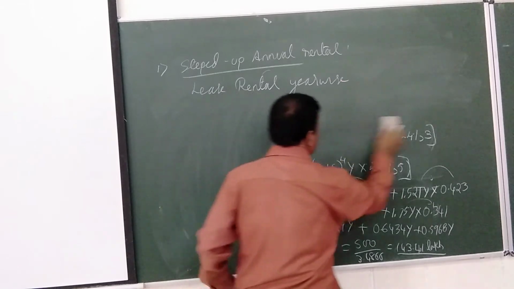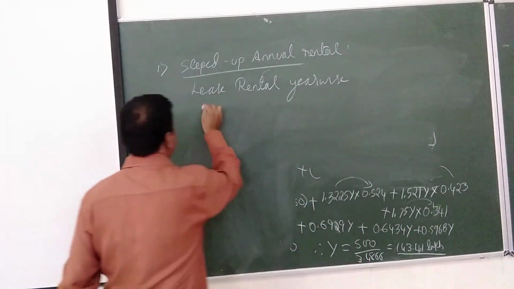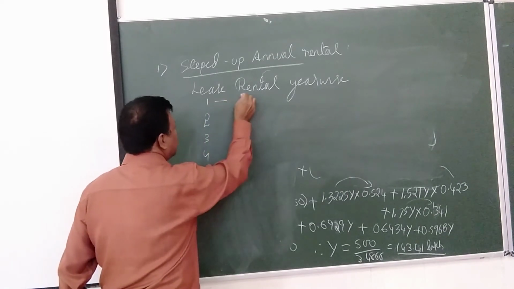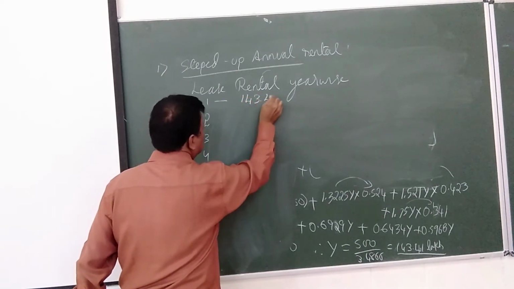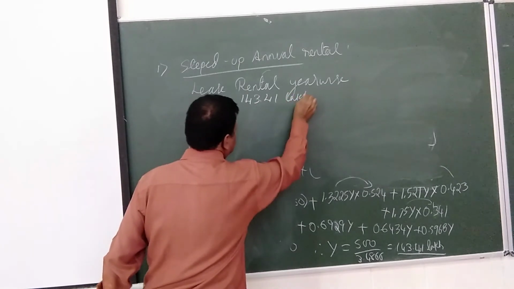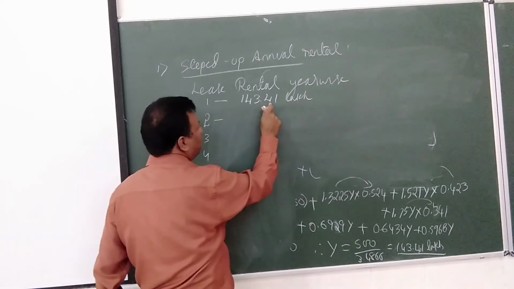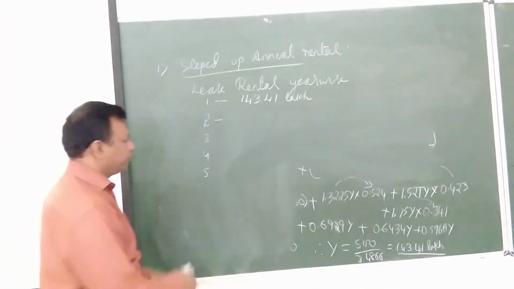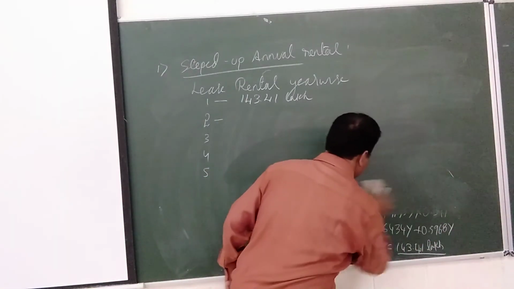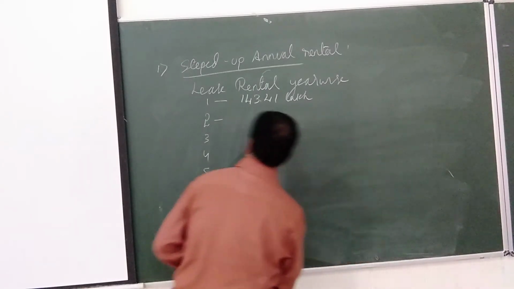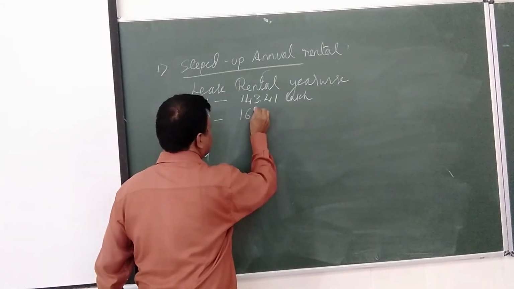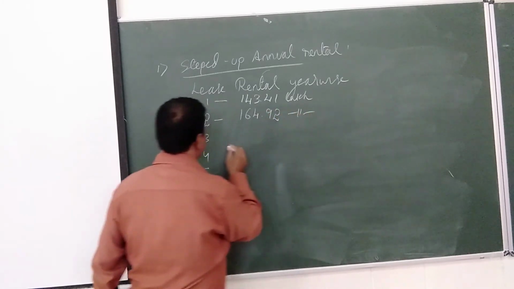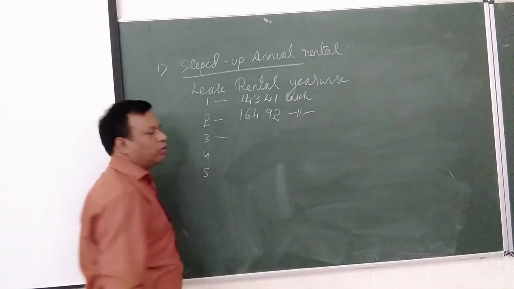First year it is 143.41 lakh. Second year 143.41 into 1.15, how much comes to? 164.92. The third year 164.92 into 1.15.